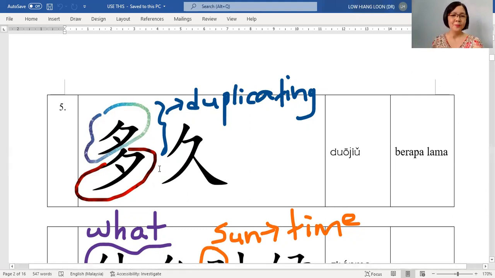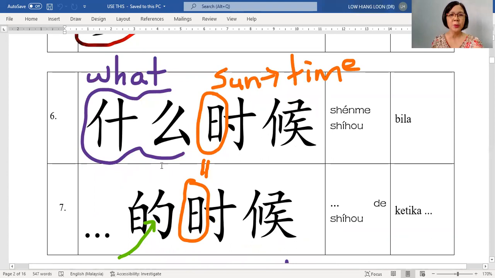All right. Okay, let us proceed with another 2. So here, as 老师 told you just now, you should know this will relate to time, because you see 老师 circled in orange, this is the radical of sun. So this is 时. Earlier, you also learned that 时. So this is 时候. And everybody, you need to know 什么. You have learned this in level 2, 华语2. 什么 means what. And add with 时候, the time. What time? It means when.